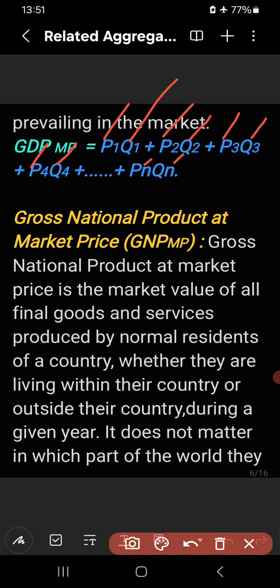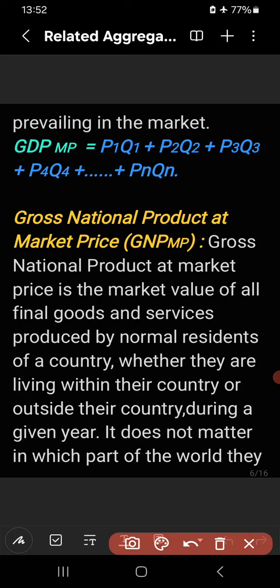Right? Now we will say, what is GNP-MP? GDP-MP is given. How to calculate GNP-MP? GNP-MP, or gross national product at market price, is the market value of all the final goods and services produced by the normal residents of a country, by the nationals of a country, whether they are living within their country or outside the country during a given year.